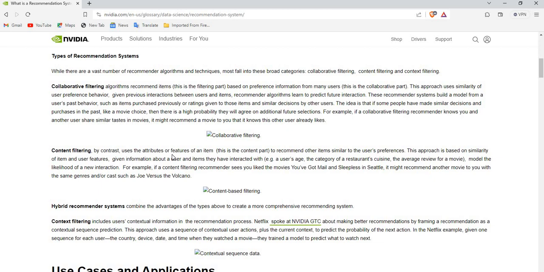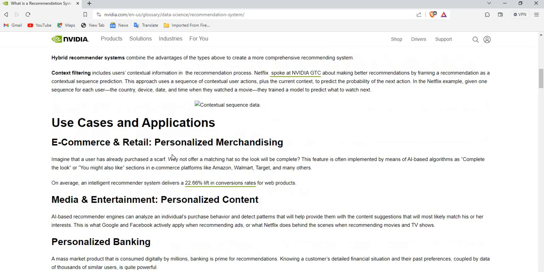Netflix spoke at NVIDIA GTC about making recommendations by framing the problem as contextual sequence prediction. This is an approach using sequences of contextual user actions, the current context, to predict probabilities of next actions. In the Netflix example, given the sequence of each user's actions, the country, device data, and when they watch movies, the model is trained to predict what they will watch next.